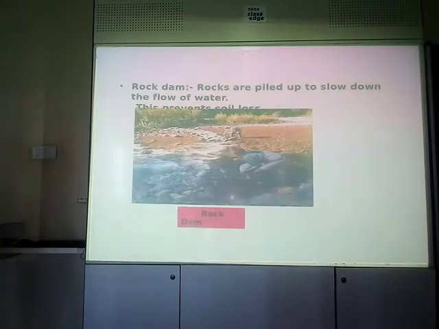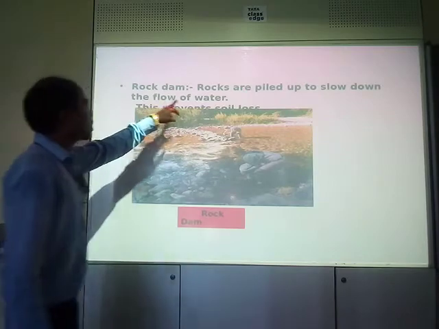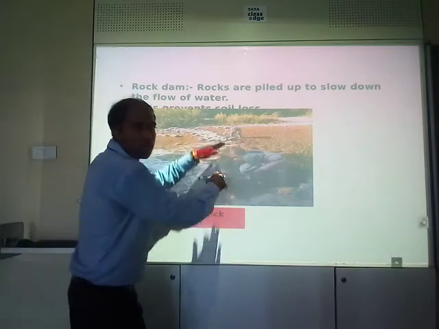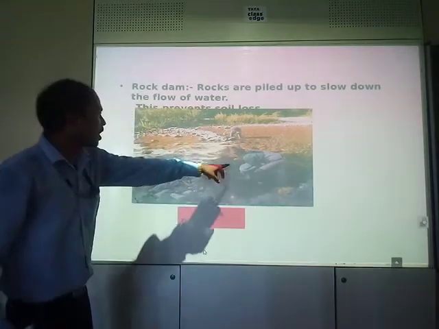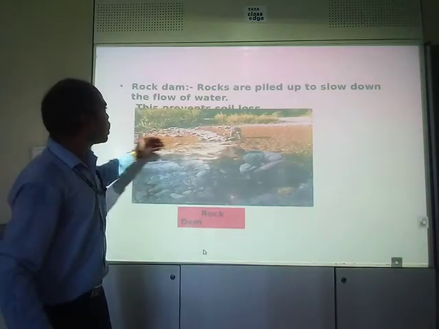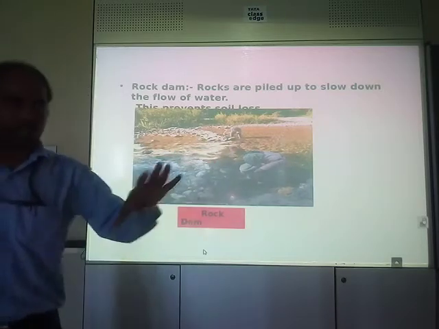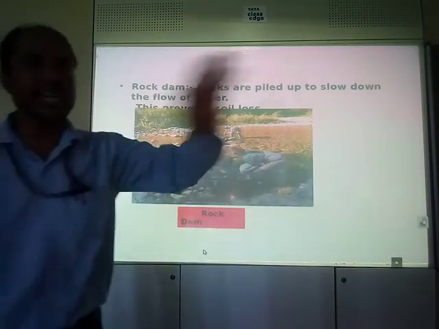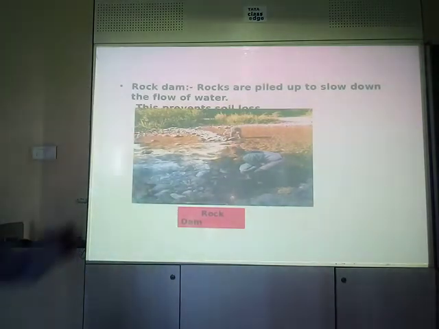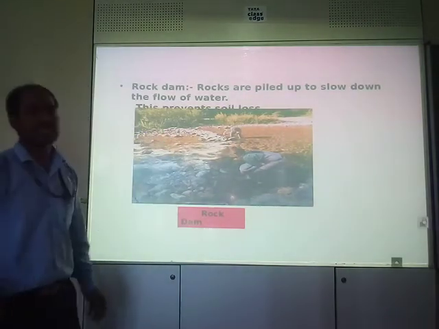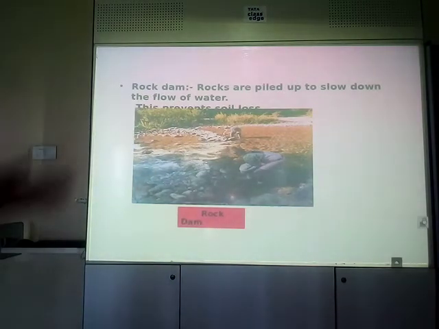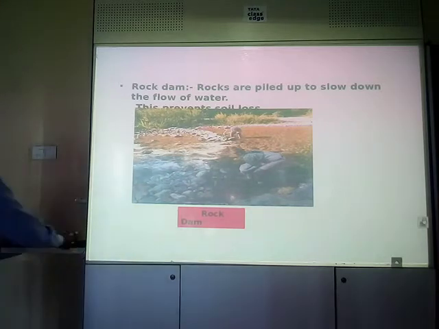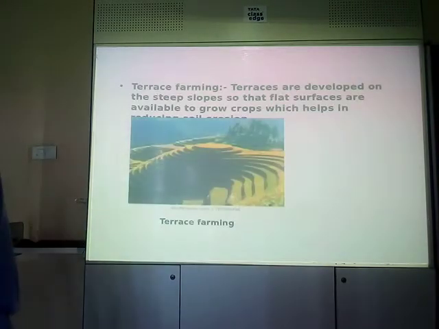Now, rock dam. Rocks are piled up to slow down the flow of water. See, stacking up of rocks one over the other is being done by these fellows, so that they can stop the flow of water. Water will not flow down very speedily and can't take away the soil. This prevents the soil loss. This is an example, rock dam. Third example of a method of soil conservation: rock dam.